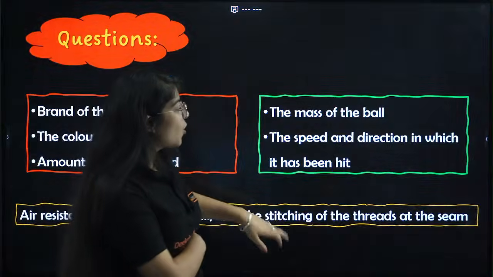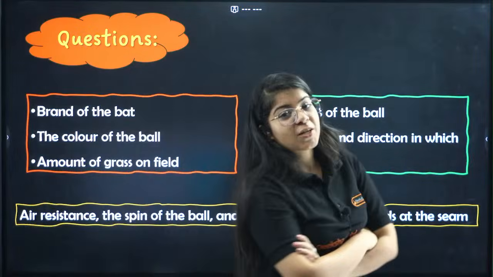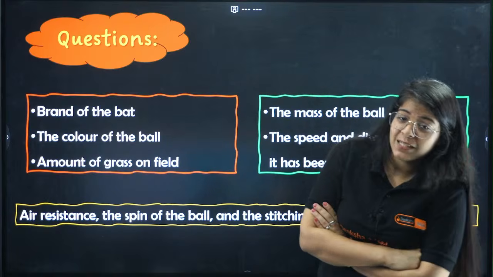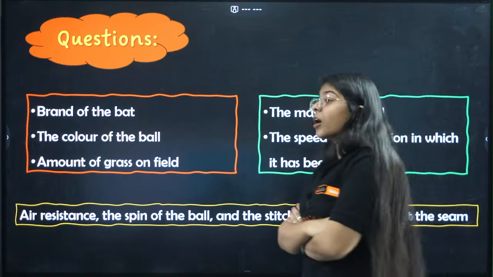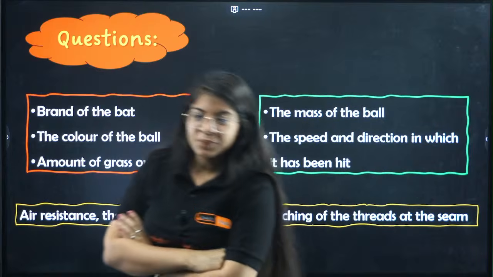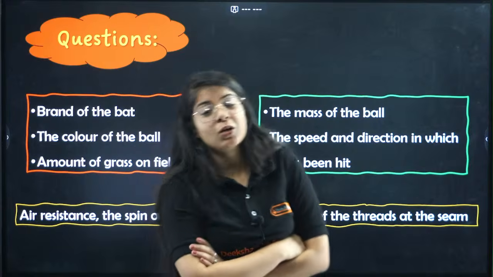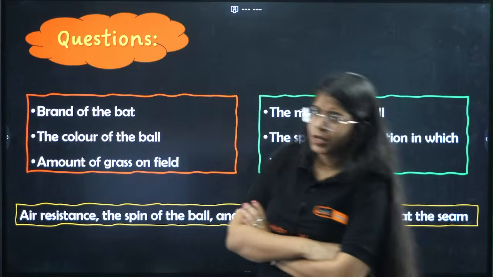Okay, so when I talk about a cricket match, you will not be asking which brand the bat is, or which is the color of the ball. Will you ask that? You might ask what is the quality of the ball, the quality of the bat, but will you ask the color of the ball?